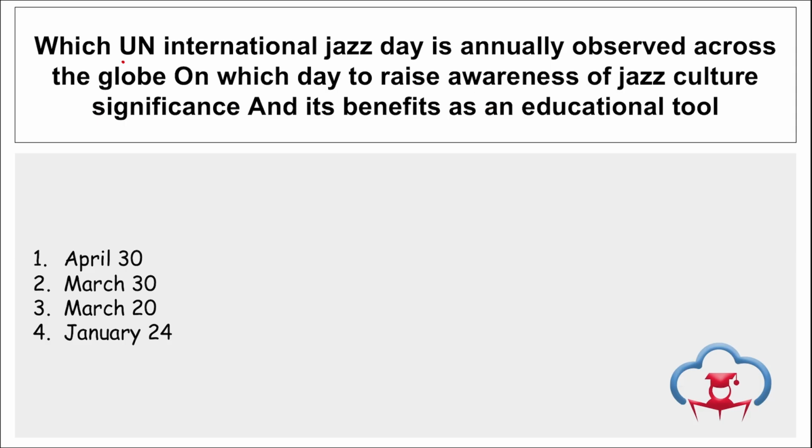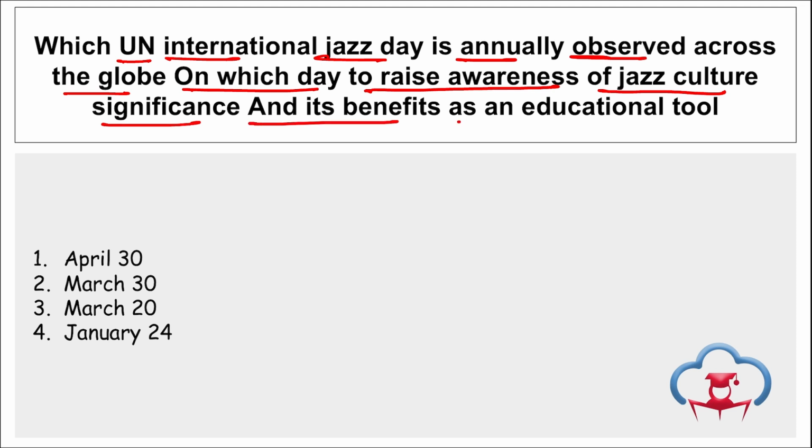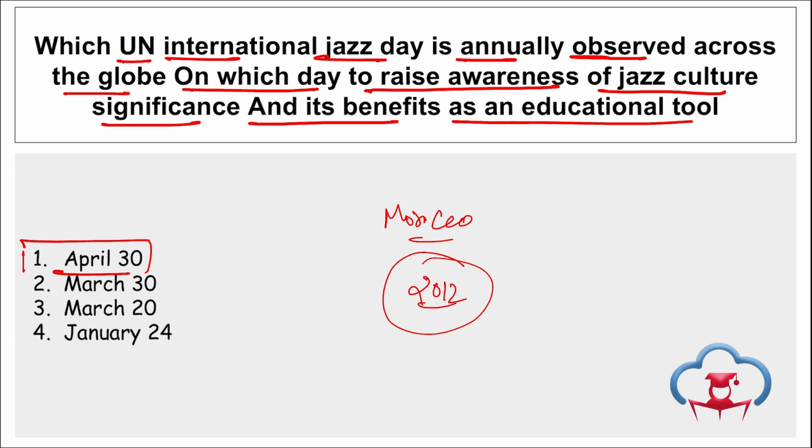Next is which UN International Jazz Day is annually observed across the globe on which day to raise awareness of jazz culture's significance and its benefits as an educational tool. So when do we observe International Jazz Day? On 30th of April, we observe International Jazz Day, and it is to highlight the role of this diplomatic relation of uniting people around the world with this jazz. Correct? The global host of the 2024 International Jazz Day celebration is Morocco. Right? Take a note of this. And the first ever International Jazz Day was observed in the year 2012 on 13th of April. Correct? Take a note of this.